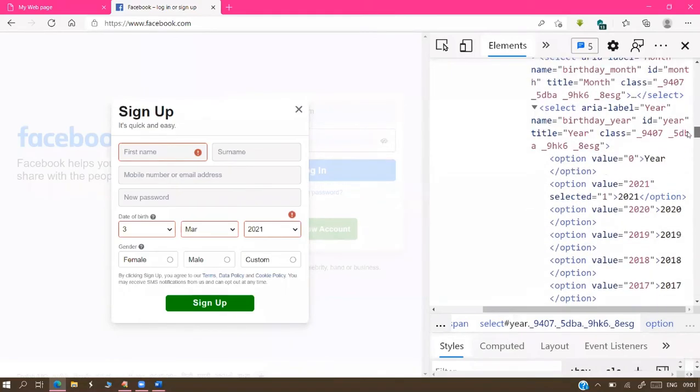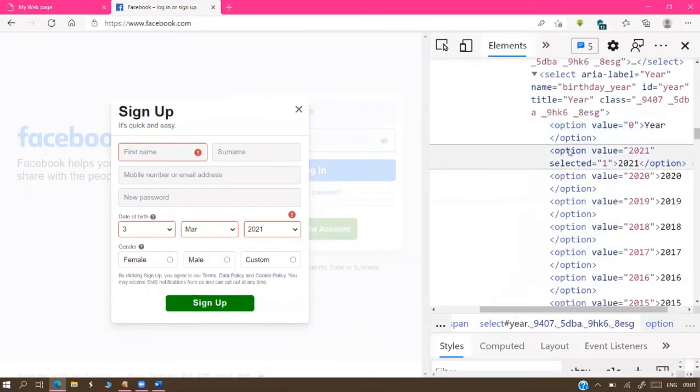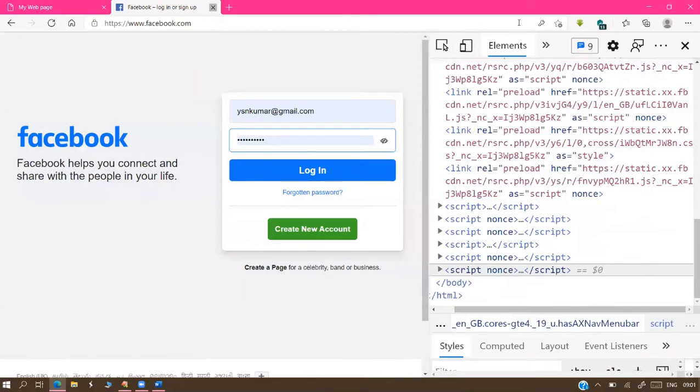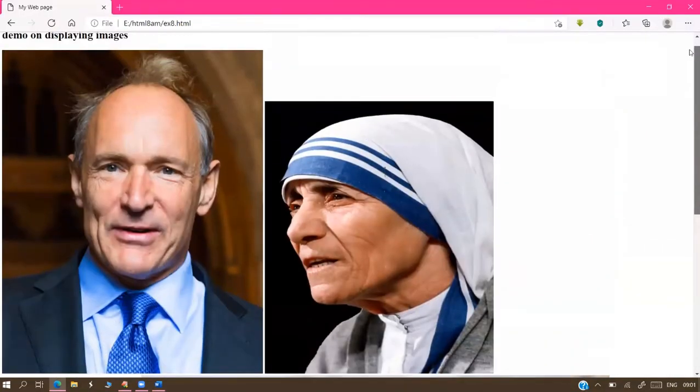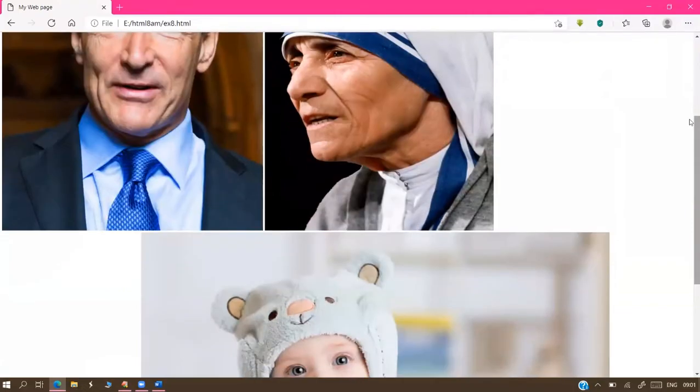But I think, sir, we don't have all the pictures on one page, right? Pictures are divided into a number of pages, and we can navigate from one page to another page. Navigation is possible. That is your next topic. The project means a website. What is a website, sir?